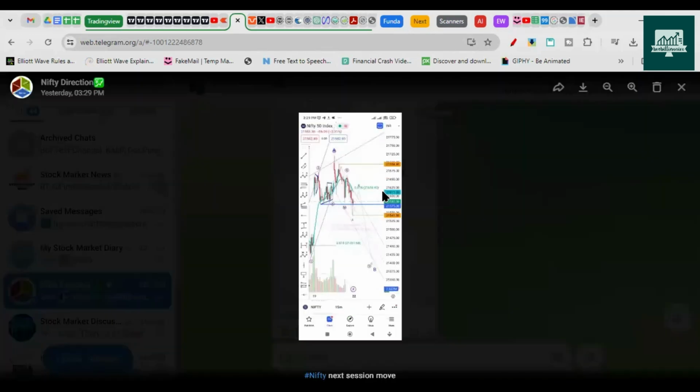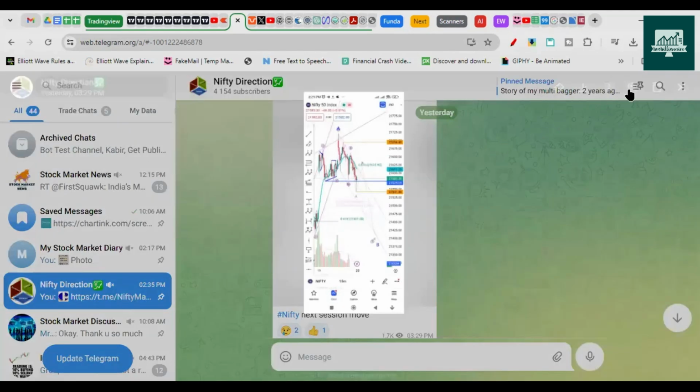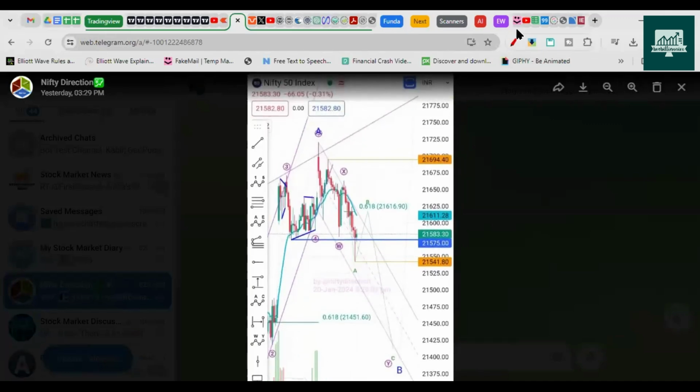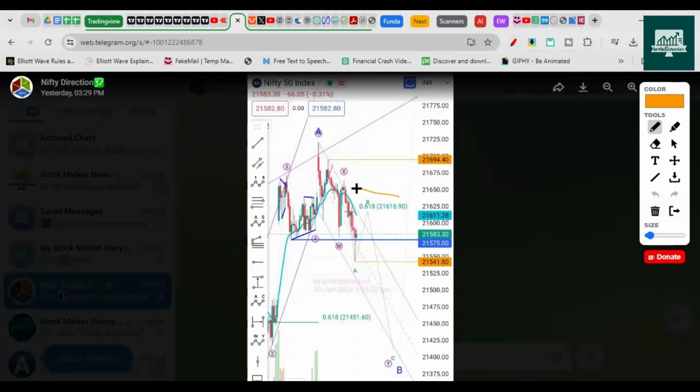So here you can see in the last sessions, I have expected a move in the Nifty like this. We will have a B wave going towards 21,600, 620 something, right? And then we will have a deep pullback towards 21,450 to 420 levels. So 420 is also a good support. We should see these numbers coming into effect next week. Next week is also expiry, very hard to trade. So be careful there.